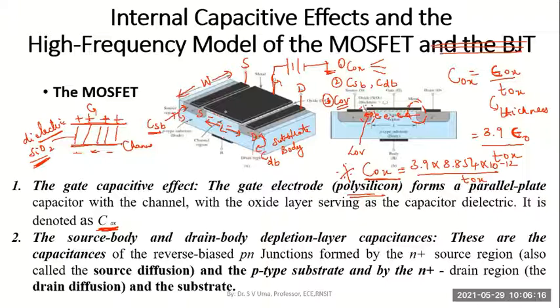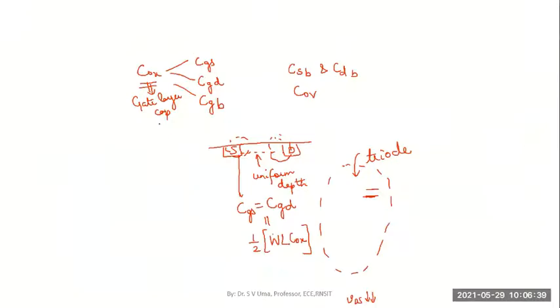So when this happens, the gate to channel behaves like a parallel plate capacitor, with the oxide layer acting as the dielectric in between. The capacitance which is created is called the gate capacitive effect. As we saw, this gate capacitive effect can be divided into three types.